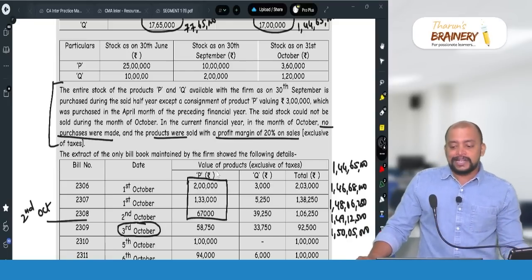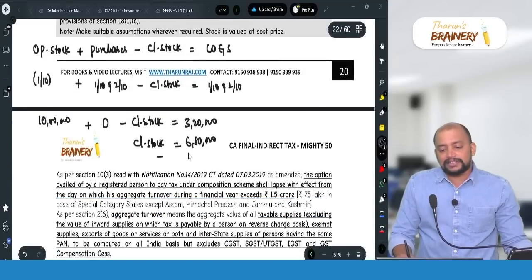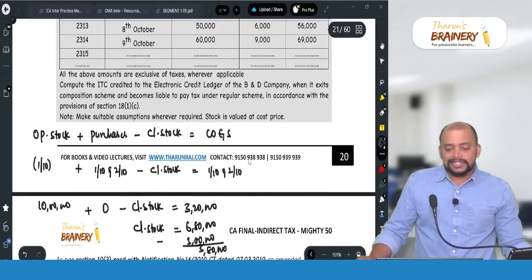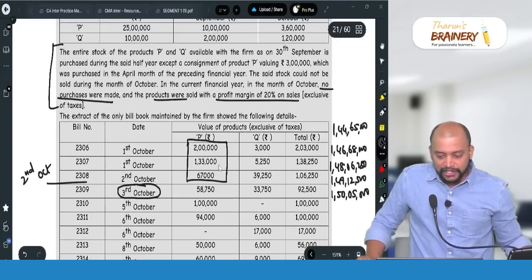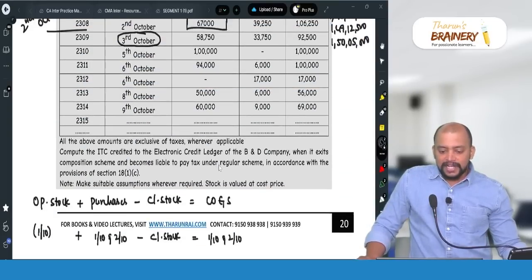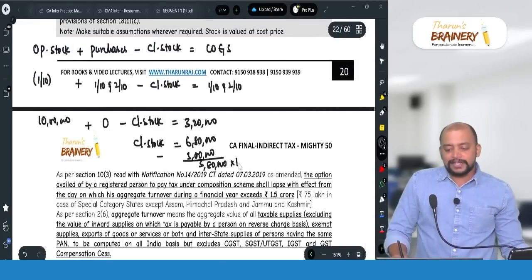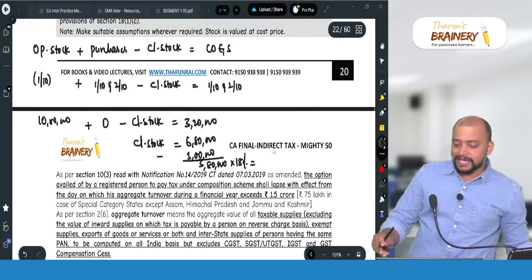So beyond 1 year, due to that reason that 3 lakhs should be taken out, and after taking 3 lakhs out, we will get 3,80,000. So on the 3,80,000, what is the rate of GST that is given in the question? The rate of GST is not given, so we can take it as 18%.